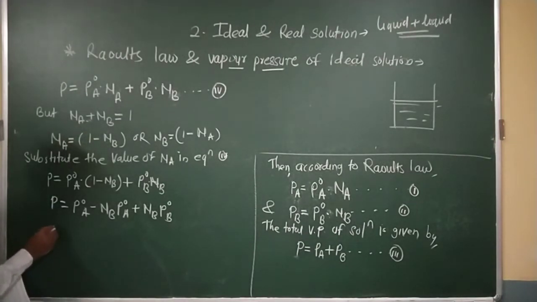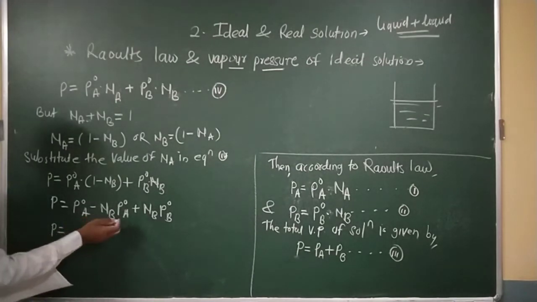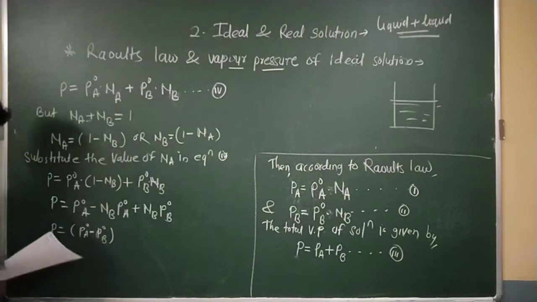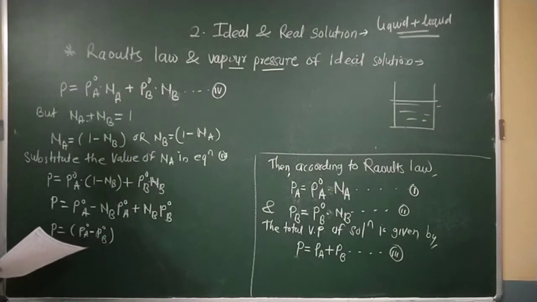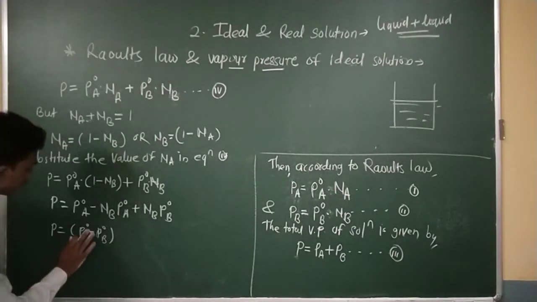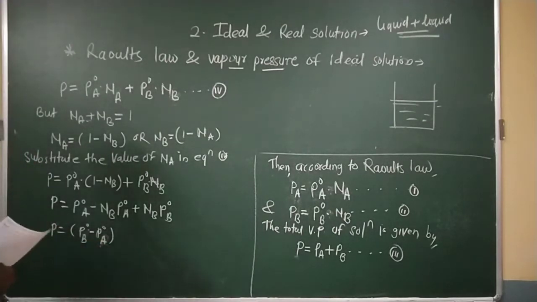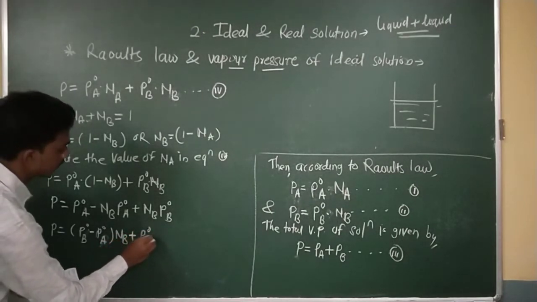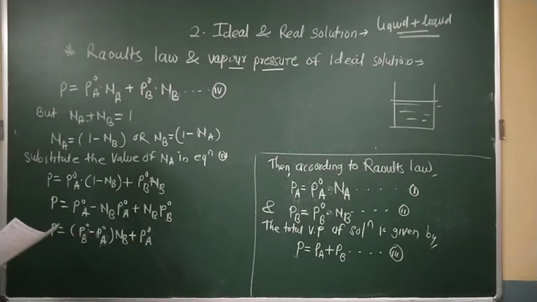So after that, take the common terms of these equations: P naught A minus P naught B, P naught B minus P naught A, NB as it is, plus P naught A. These equations I will get.